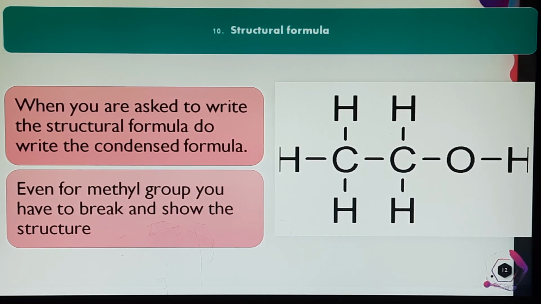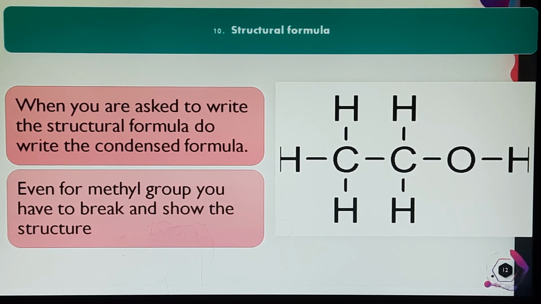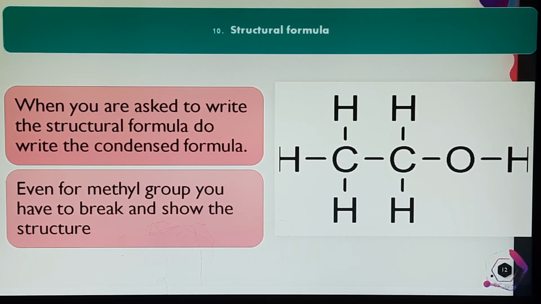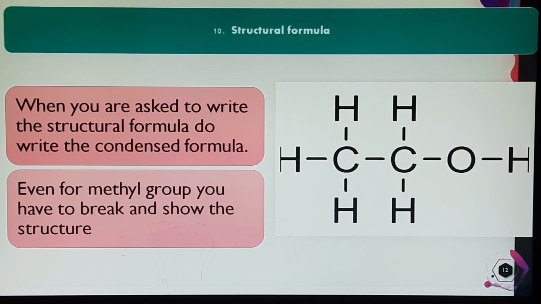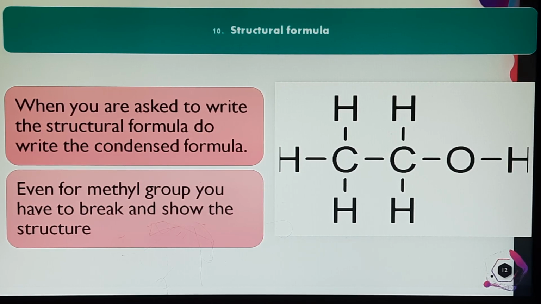So do not write CH3, write C with H H H, then write C with H H, then O, then H. Please do not condense them and write CH3, CH2, OH. If the structural formula is asked, please do break the methyl group as well. Only then are you supposed to get the marks. If you are joining up the methyl group and writing it as CH3 and the rest of the part is correct, you do not get any marks.